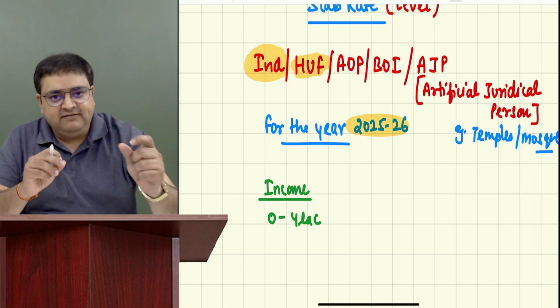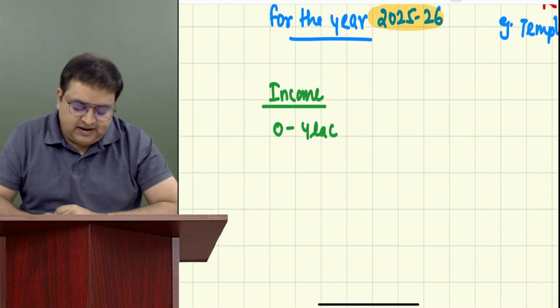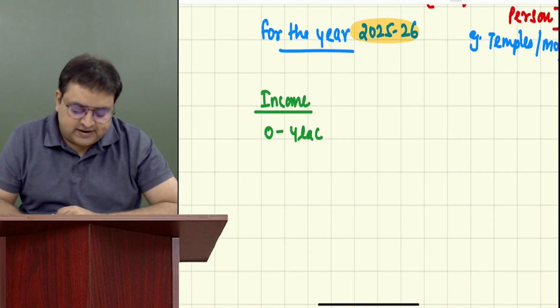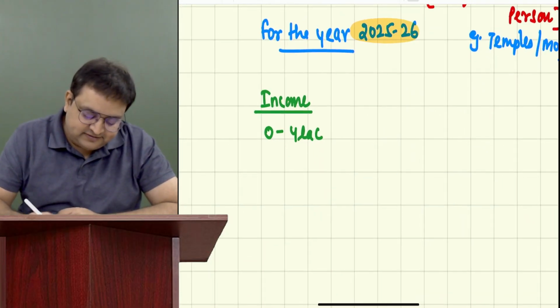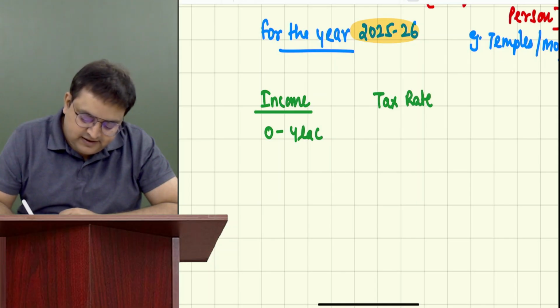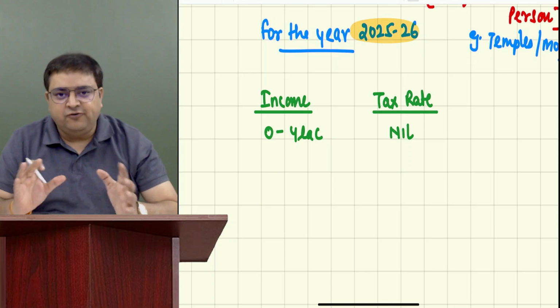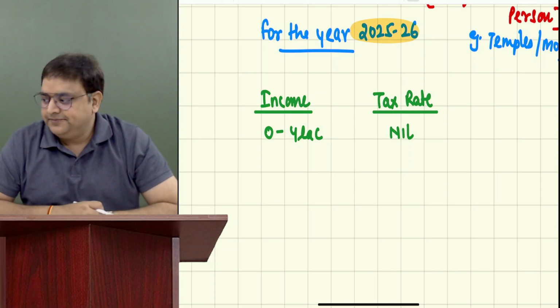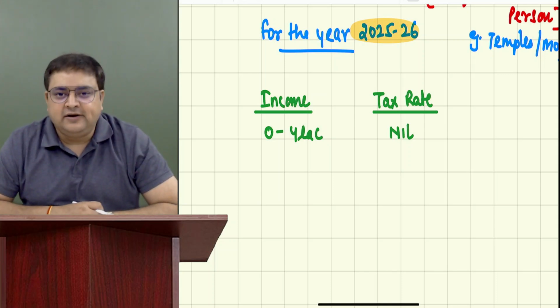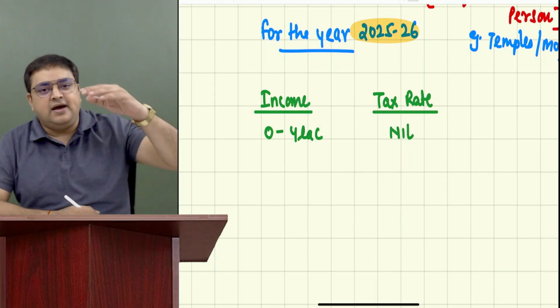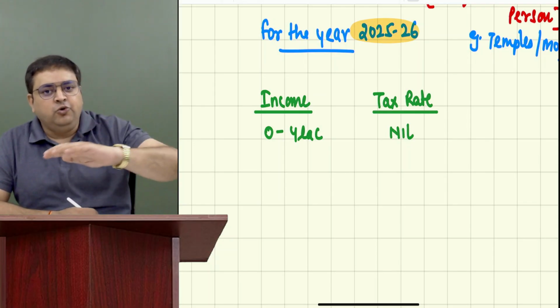Let's say if an individual is earning anywhere between 0 to 4 lakh, what is the tax rate? Tell me guys, what is the tax rate? Nil. No tax. I told you now. Till 4 lakh, no tax. If you are earning up till 4 lakh, no taxes.